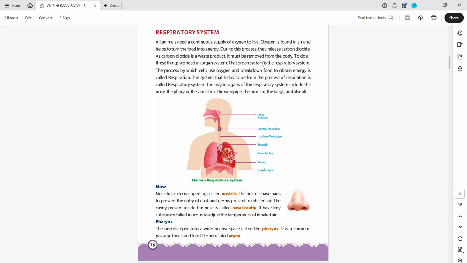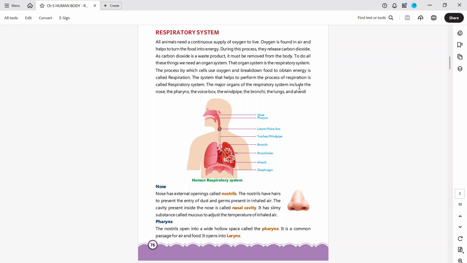The organ system is the respiratory system. The process by which cells use oxygen and break down food to obtain energy is called respiration. The system that helps to perform the process of respiration is called the respiratory system.